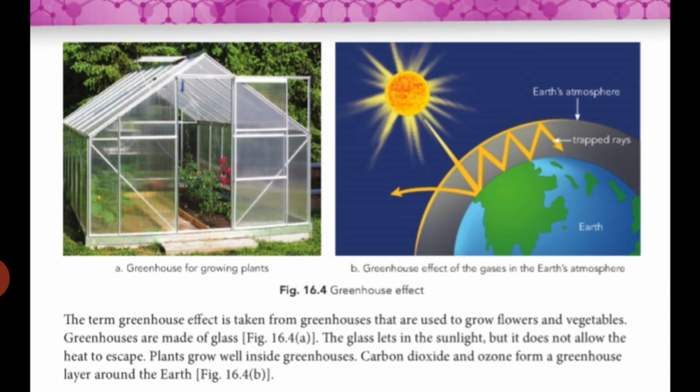It is made of glass, so sunlight can pass through the transparent glass inside the house, and the house remains warm. Whatever heat this house gets, the plants get, and it is not transferred outside. This phenomenon is known as the greenhouse effect.